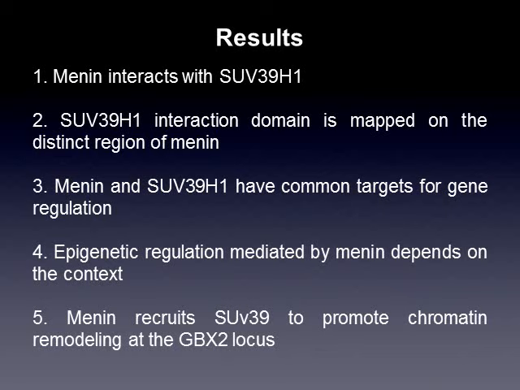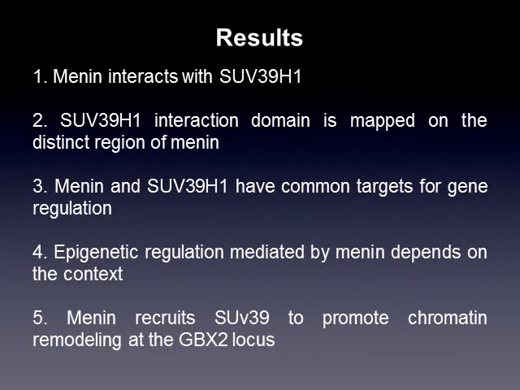Menin and SUV39H1 have common targets for gene regulation. 649 genes were identified as overlapping with the genes whose expression was elevated by the lack of menin, suggesting that a subset of genes are co-regulated by menin and SUV39H1. Epigenetic regulation mediated by menin depends on the context.